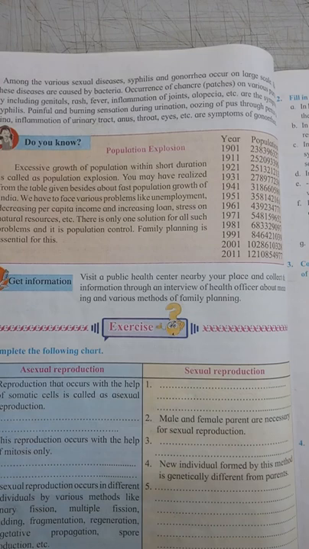Patches on various parts of the genital organs, rash, fever, inflammation of joints, and alopecia are the symptoms of syphilis, and painful and burning sensation during urination, oozing of pus through the penis and vagina, and inflammation of the urinary tract, anus, throat, and eyes are the symptoms of gonorrhea. Therefore, we should clean our private organs from time to time so that these sexual diseases cannot infect us.